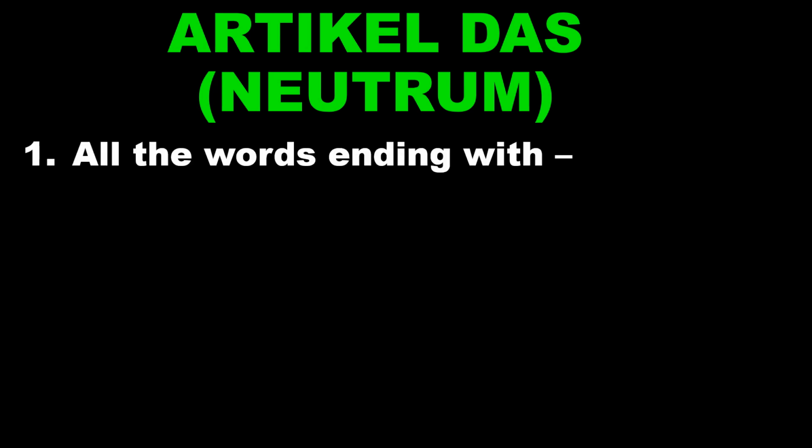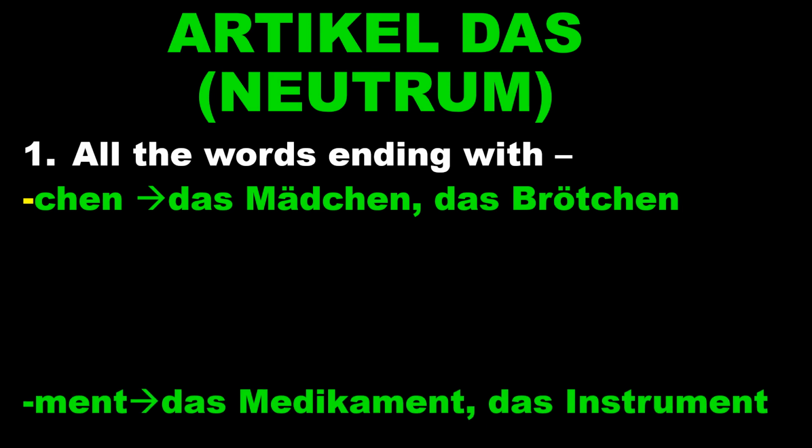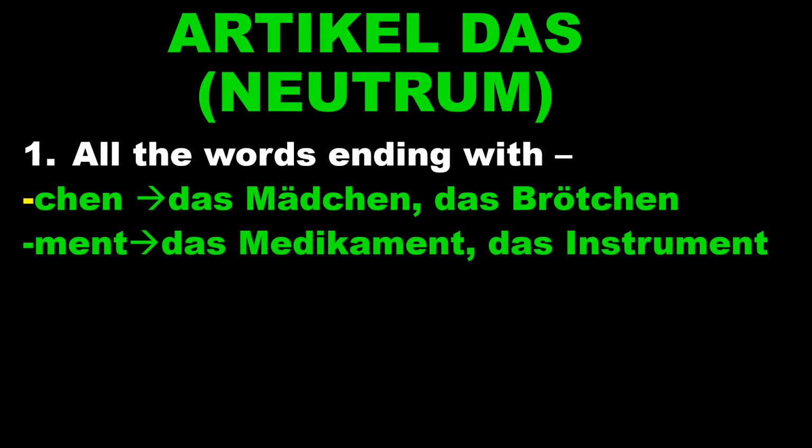Now, the third article, the third gender, Neutrum, das. The first tip: all the words ending with CHEN, das Mädchen, das Brötchen. When the ending is CHEN, then most probably the word will have the article das. Mädchen is young girl, Brötchen, bread.